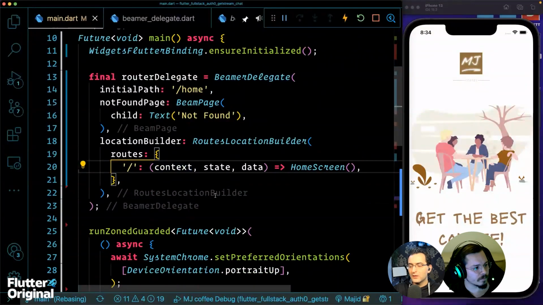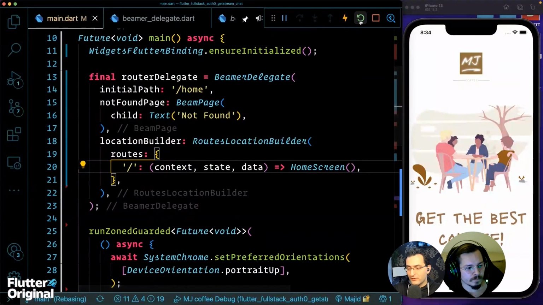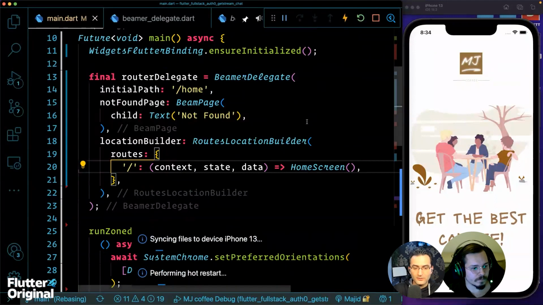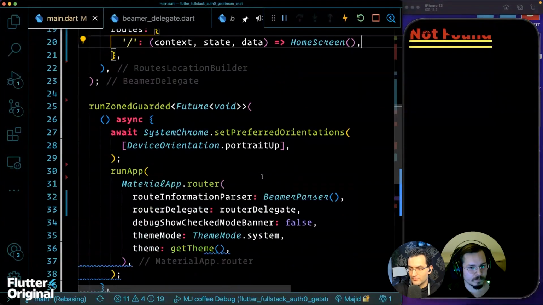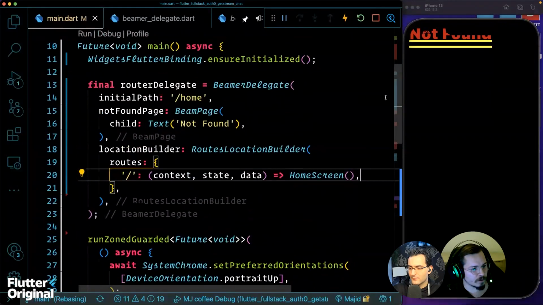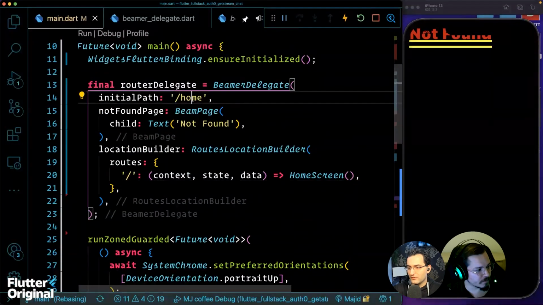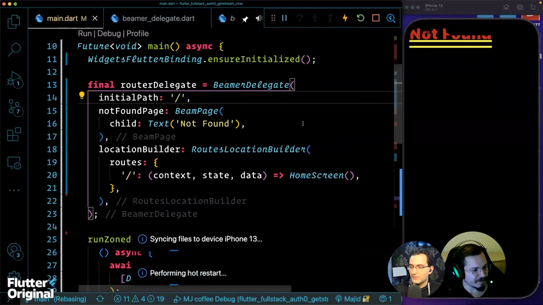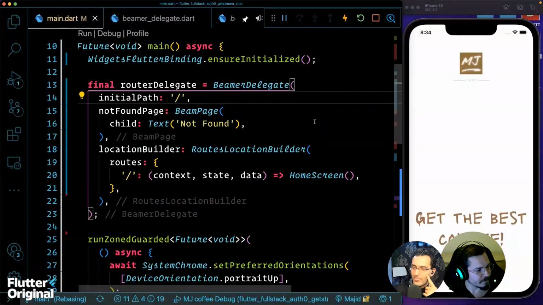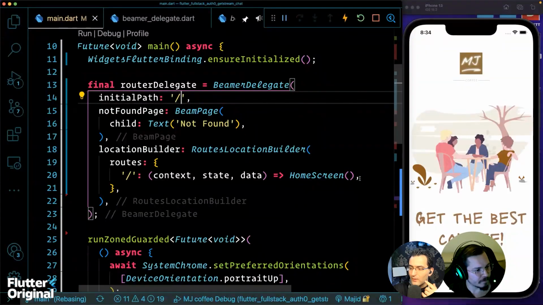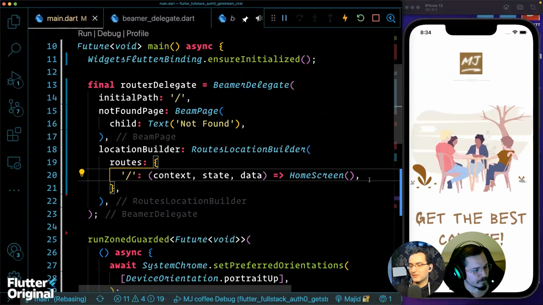Okay, then perhaps, if I hot reload right now, let's see if it works first. Yeah, we should see a not found. Actually, we see a not found. That's correct. Let me move to home page, and we see home page. That is fantastic.